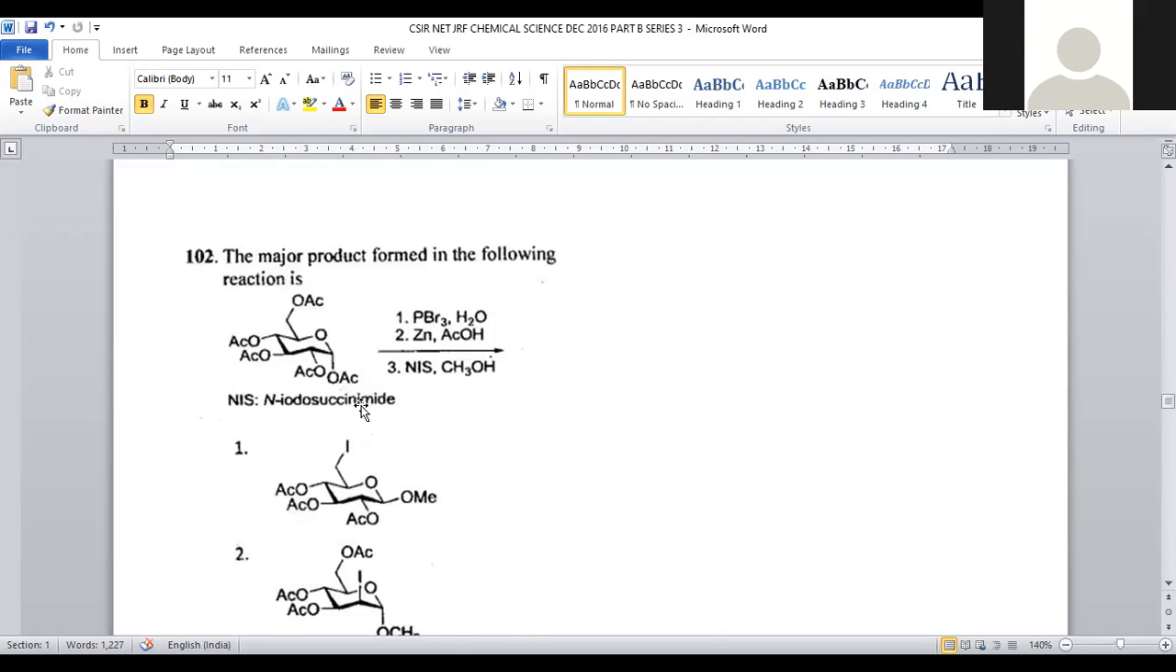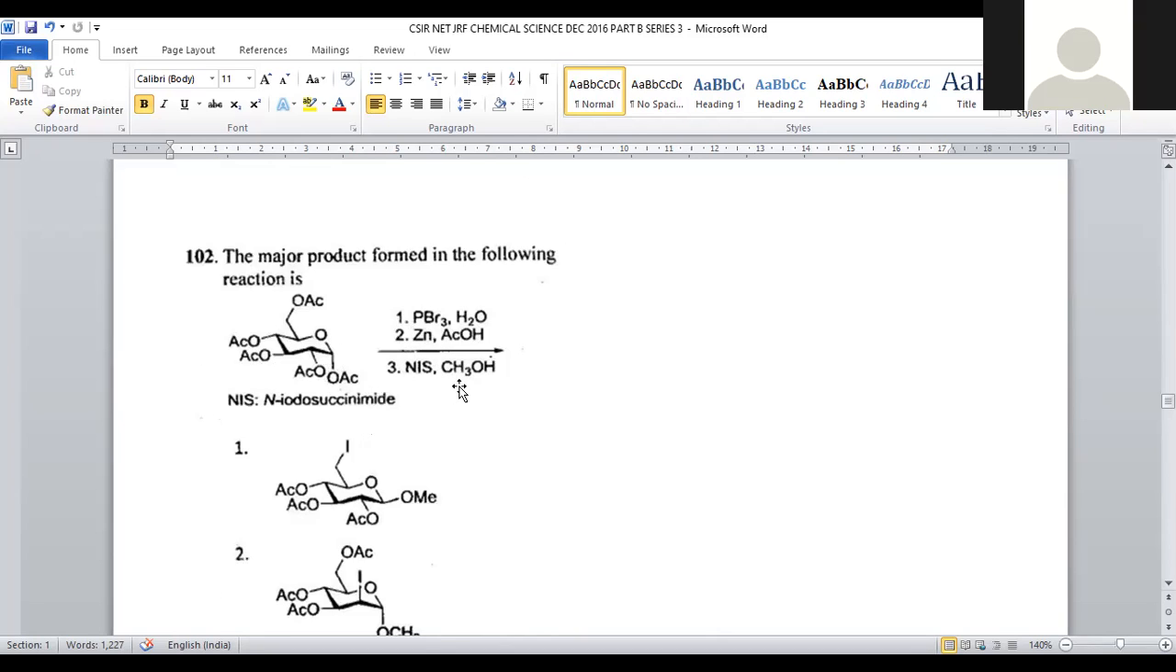So it is a part of bioorganic chemistry. First, what we are treating: phosphorus tribromide is added. Phosphorus tribromide is a brominating agent. OAc will be replaced with bromo. Later, it will be treated with zinc and acetic acid. So adjacent functional groups are removed, and there is a possibility of alkene.